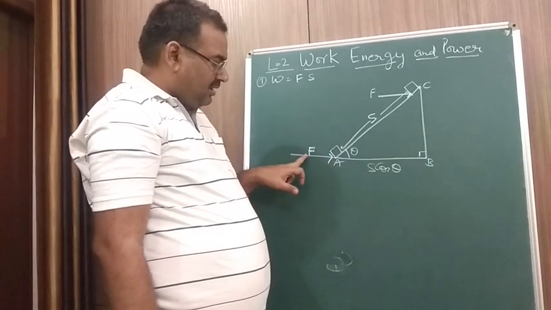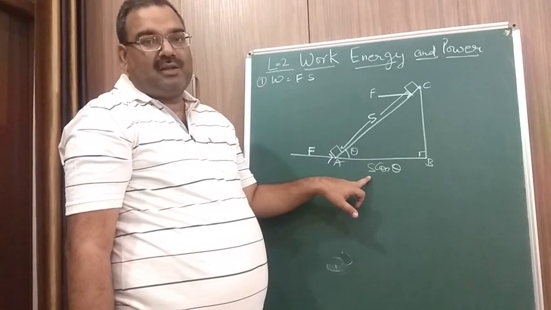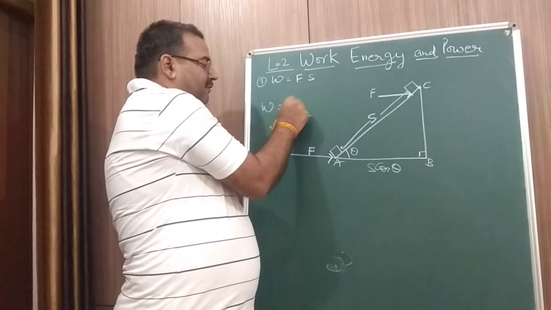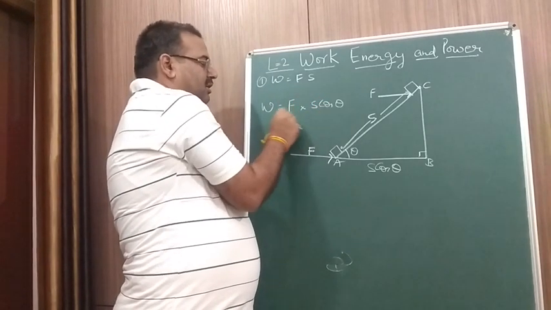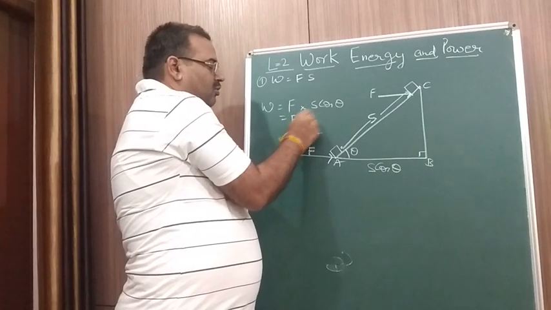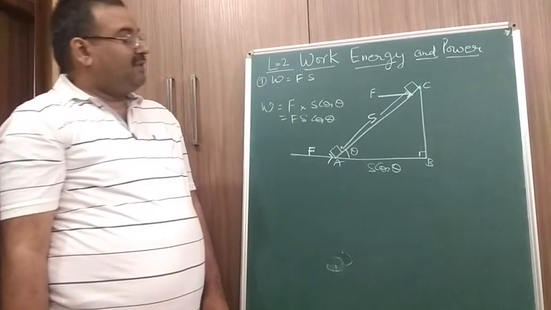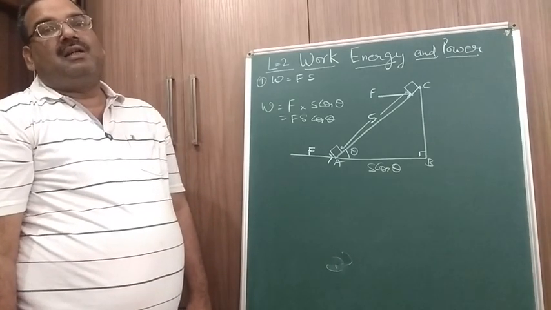Now you can see the force and the displacement are in the same direction. Therefore, the work done is equal to F into S cos theta. This is equal to F S cos theta. Now what we have done? We have taken the displacement in the direction of the force that is applied.